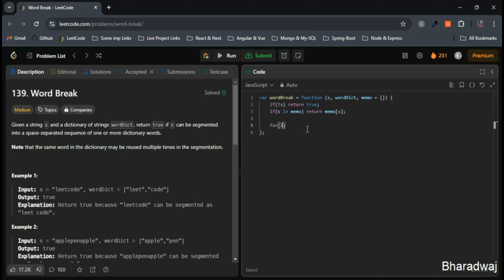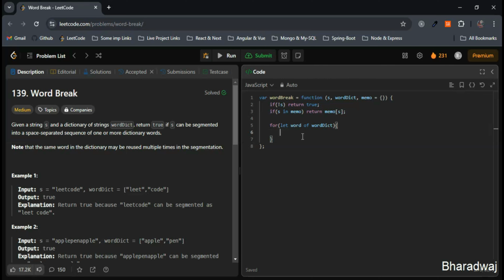Next, let's iterate over each word in the dictionary. For that, I'll make use of the for loop. For let word of word dict, I'll consider the individual word in the dictionary. We are iterating over each word in the dictionary.